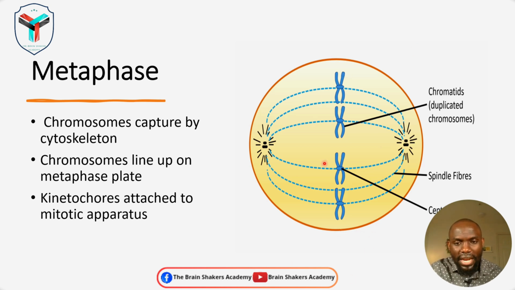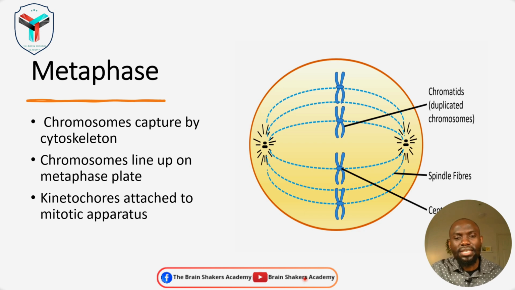Now, if there is any chromosome that has not yet been aligned to the metaphase, the cell will not proceed into anaphase until that problem has been fixed and until that chromosome has been captured by the mitotic spindle fibers and aligned on the metaphase plate.